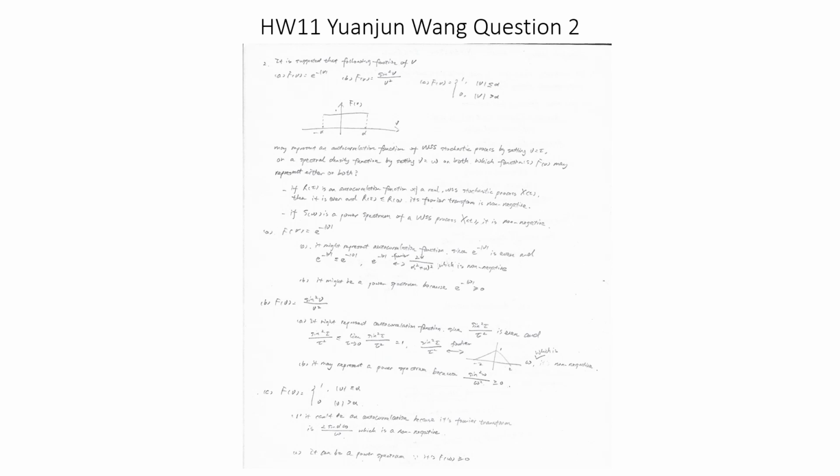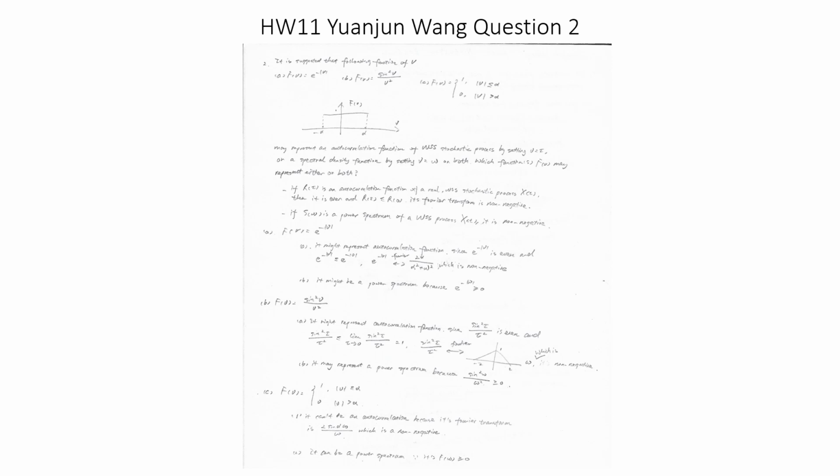And we do the Fourier transform for that function. As we see on the graph, it is actually a non-negative function. Because of that, we know it could represent the autocorrelation function.